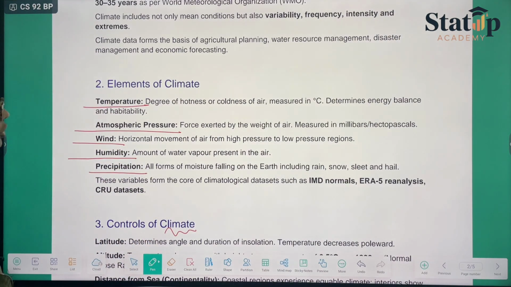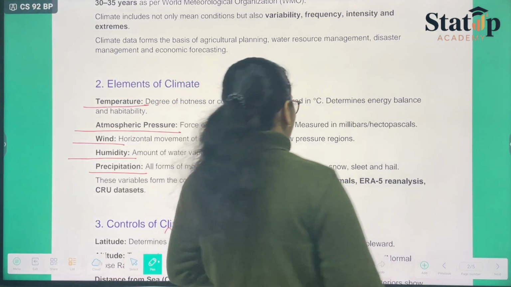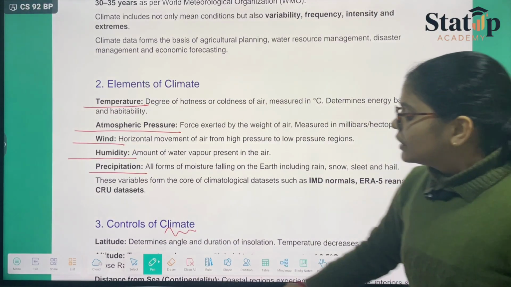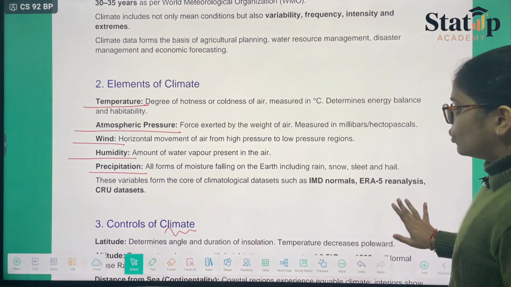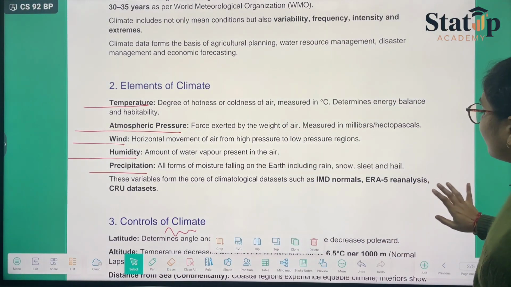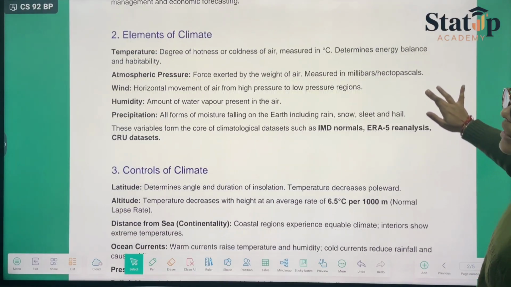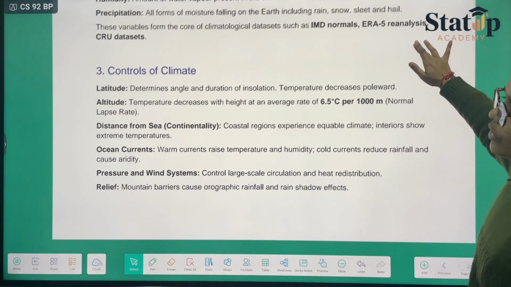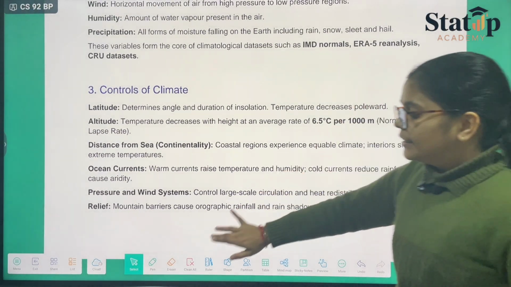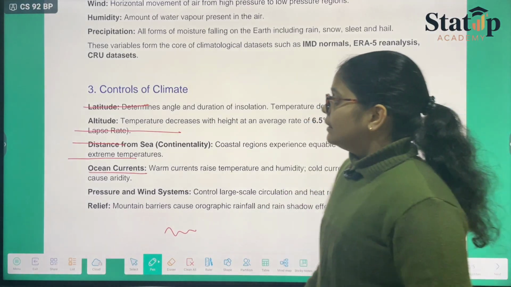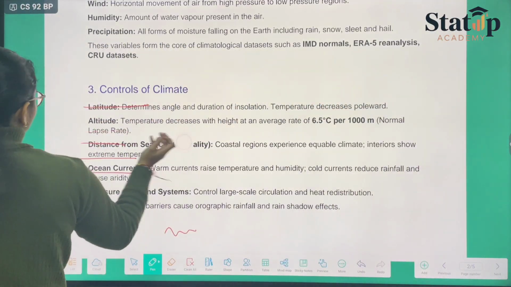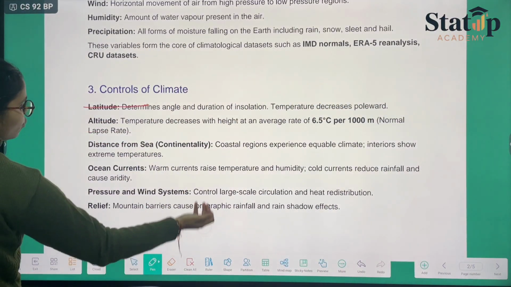Now we have the controls of climate. How are we going to deal with the controls of the climate? What are the factors that basically control the climate? The factors controlling the climate are latitude, altitude, distance from the sea, and the ocean currents.